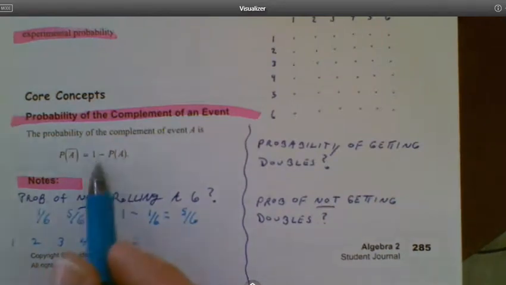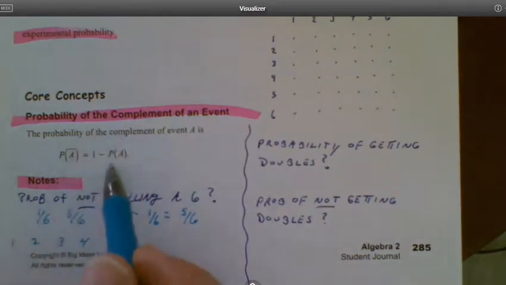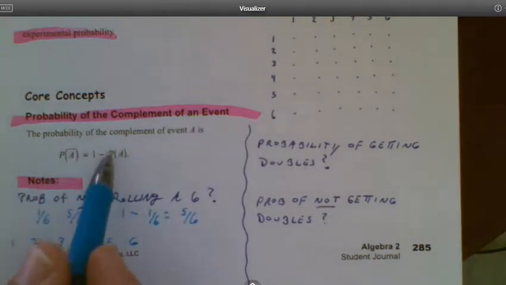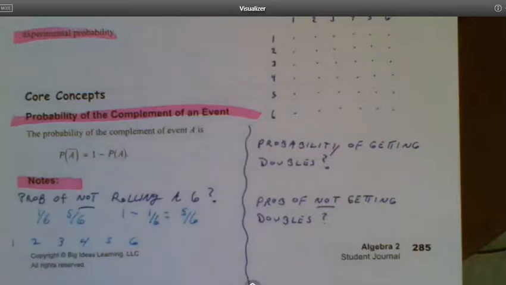So, and that's what you're seeing in this formula right here. If I ever want to find the complement event to something, I just take my fraction, subtract it from 1, and get the complement event. That also works with decimals.